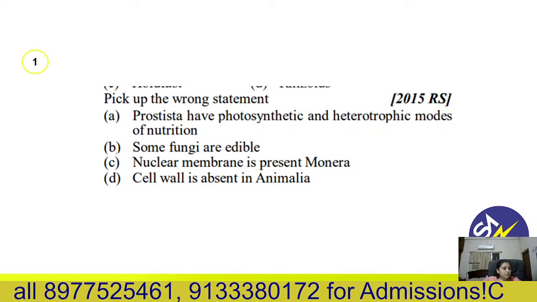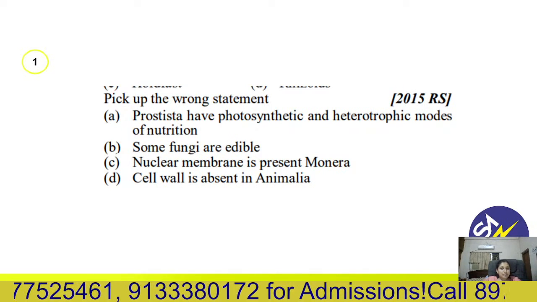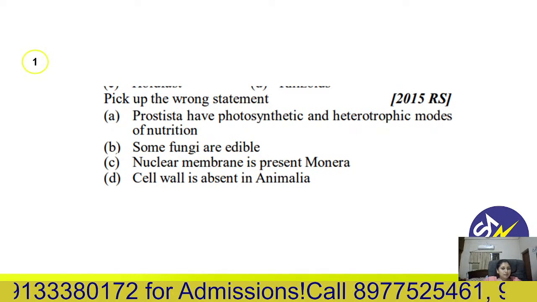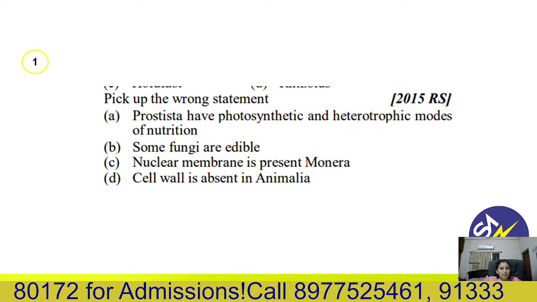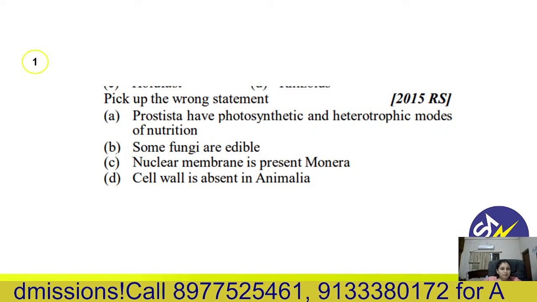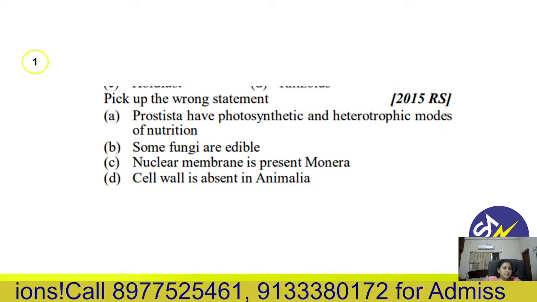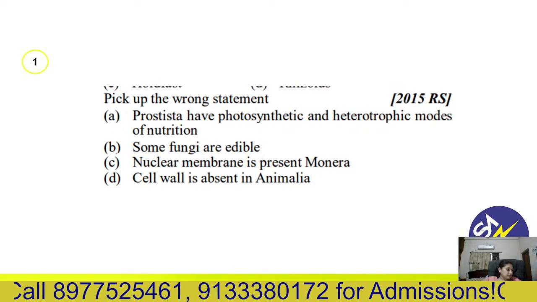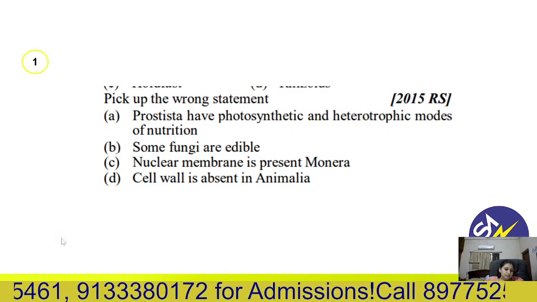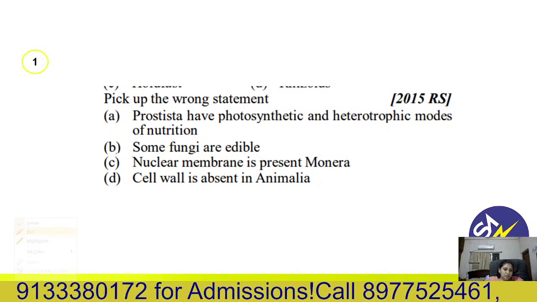Choose the wrong statement from here. Protista have photosynthetic and heterotrophic mode of nutrition. Some fungi are edible. Nuclear membrane is present in Monera. Cell wall is absent in Animalia. So yes, I am giving you a clue here to select the correct option.